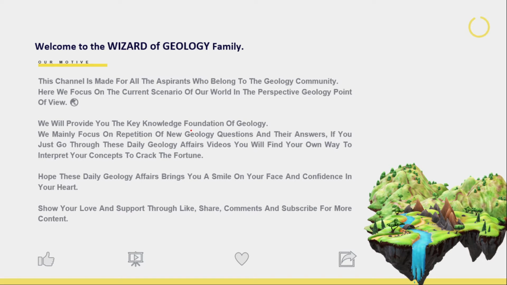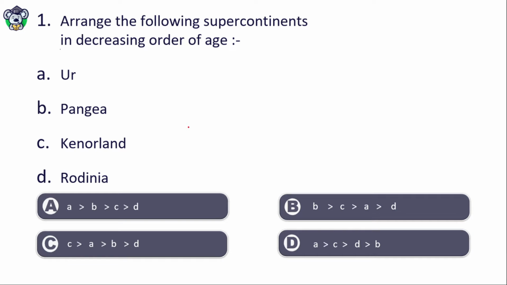Today we will discuss 8 MCQs with their solution. So without delay, let's start our discussion video 12. What is the first question? Arrange the following supercontinents in decreasing order of their age. These supercontinents were formed by Wilson cycle.